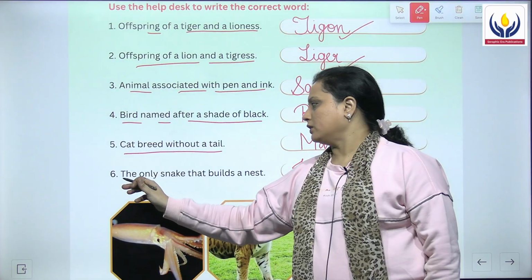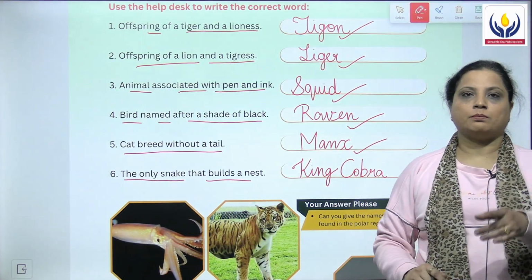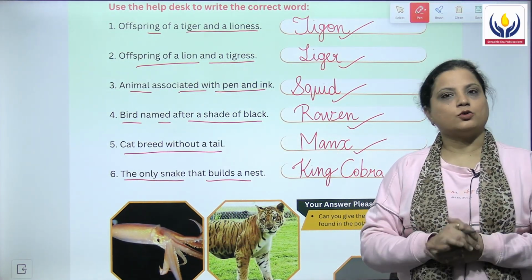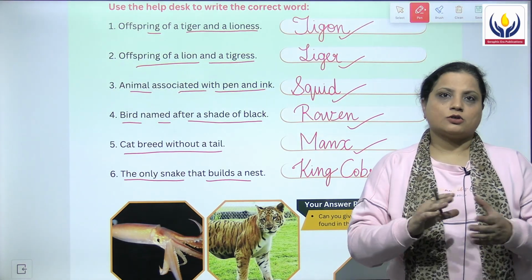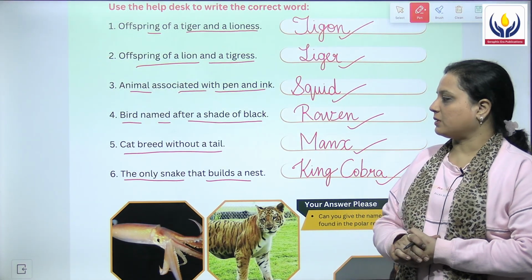Moving on to the sixth one, the only snake that builds a nest, and that is known as the king cobra. So this is all about the wild animals given in this chapter.